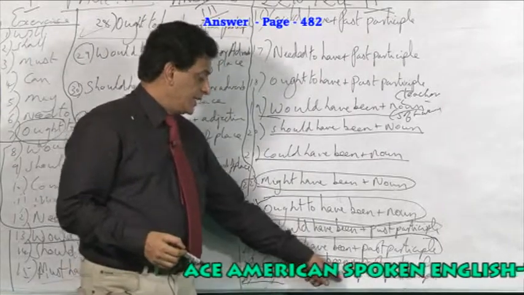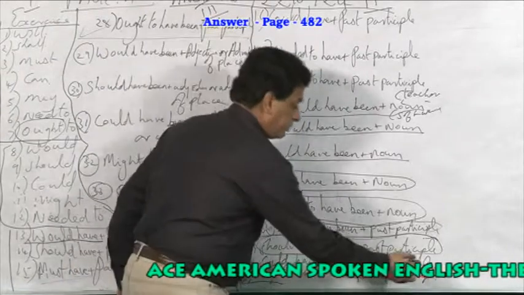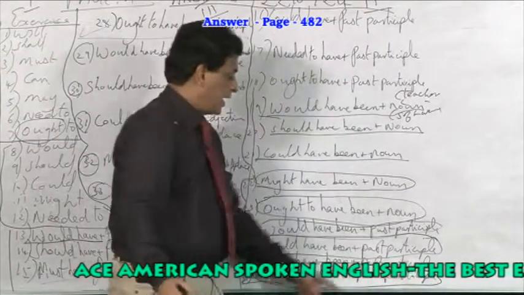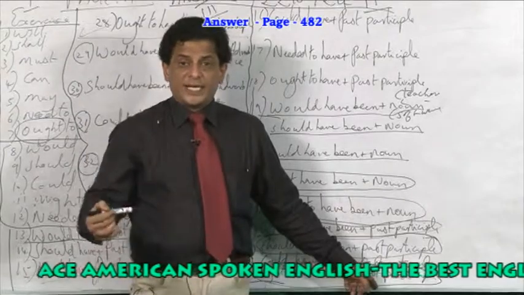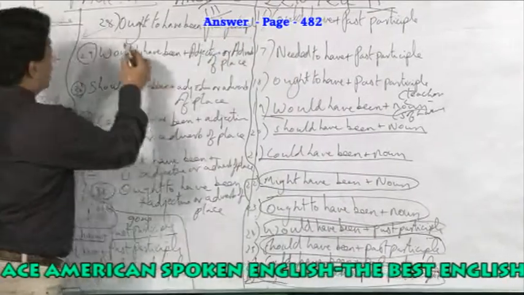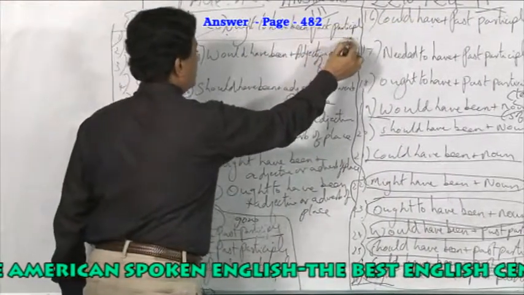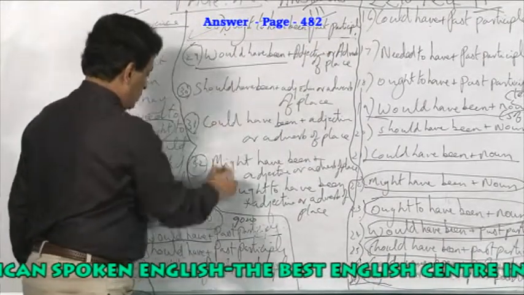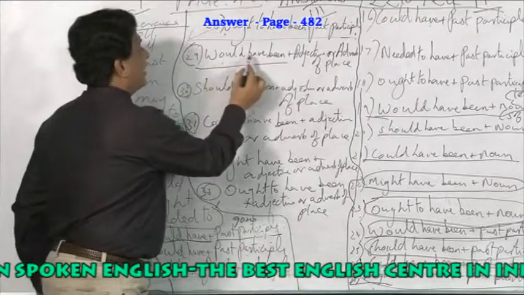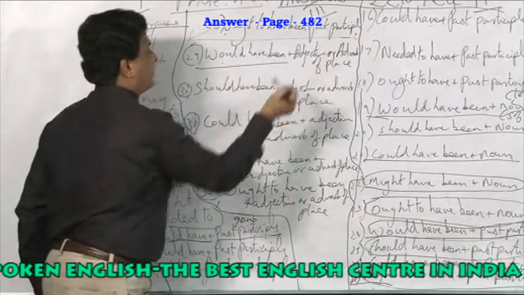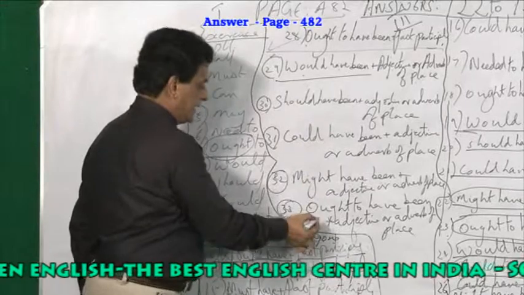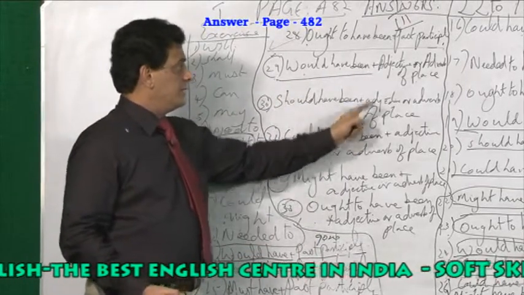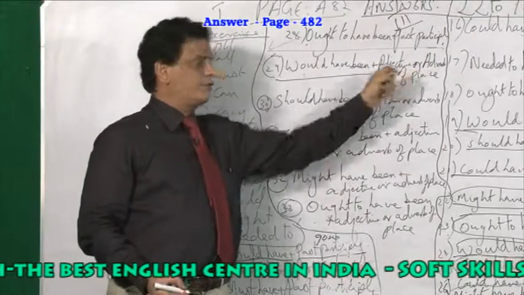I might have been, past participle. I might have been educated. I ought to have been purchased. I would have been. Now from 29 to 33 you see, would have been, should have been, or could have been plus adjective or adverb of place.